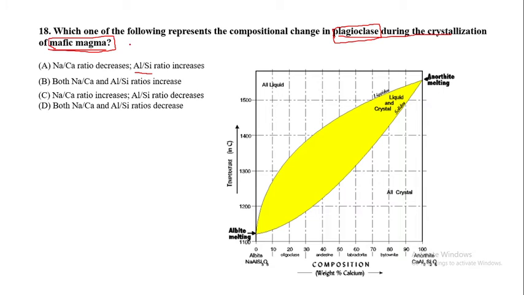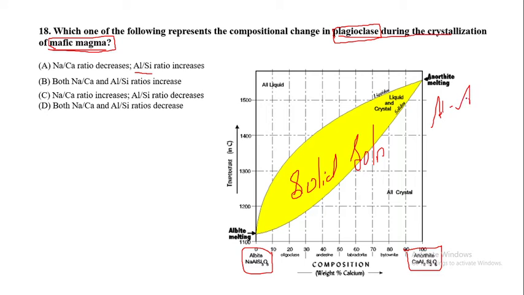So here we need to consider two kinds, that is albite and anorthite. This figure is very common and everyone knows this. This is the image for solid solution, the albite anorthite system, which is depicted here.